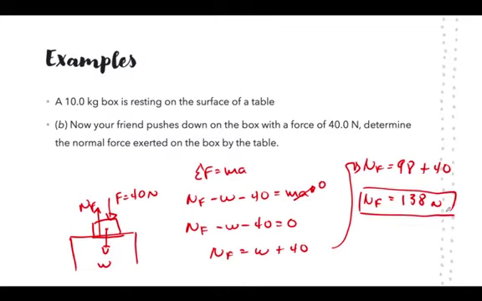So, as we see here, by pushing downwards on the book, we did not change the weight of the book, but now the table supporting the book has to support those extra 40 newtons.